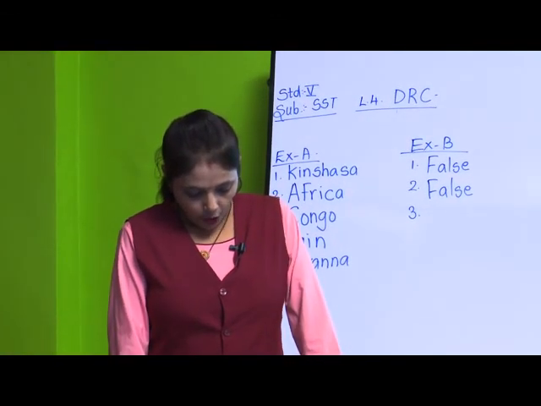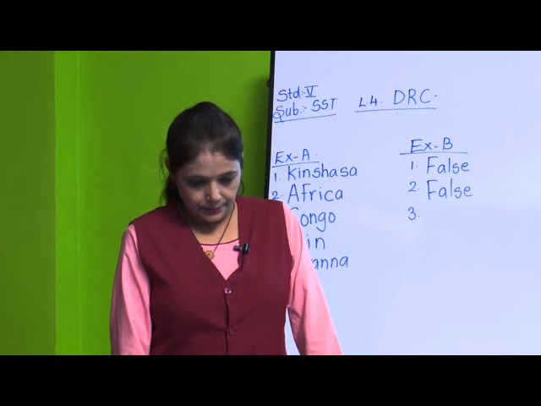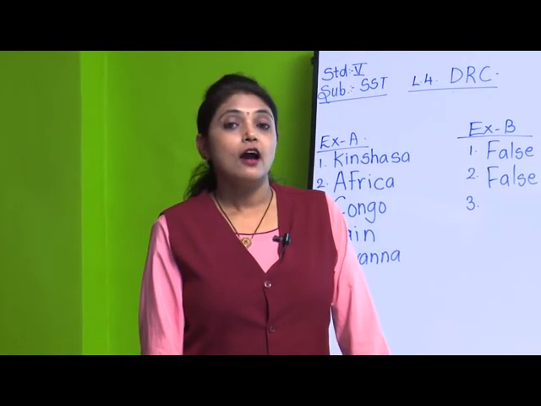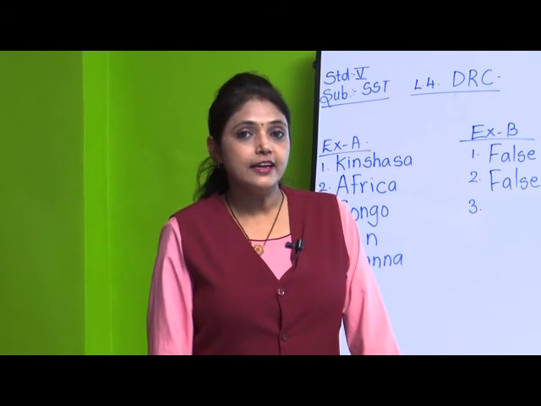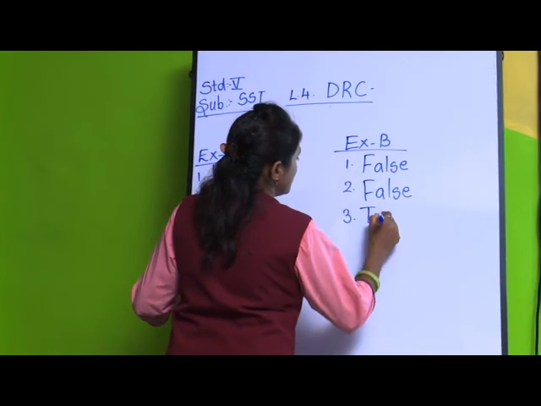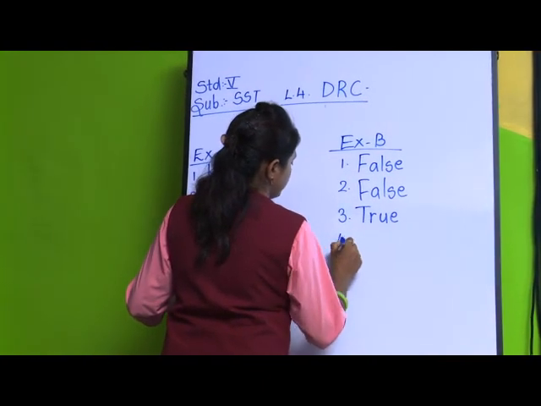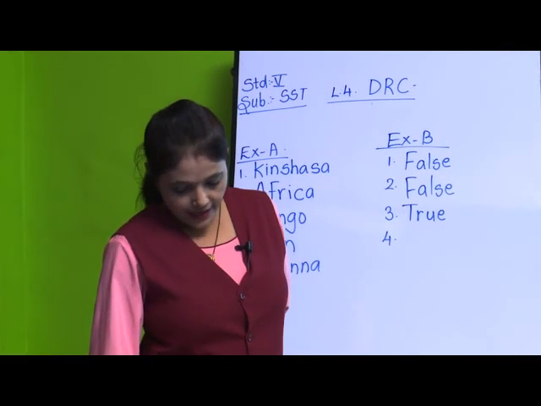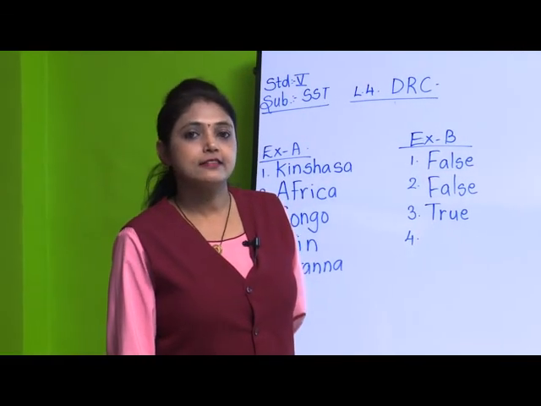It rains almost every day in the tropical rainforest of DRC. Yes, does it rain every day? Yes, very good. So, it is true. Fourth one, savannas are grasslands.